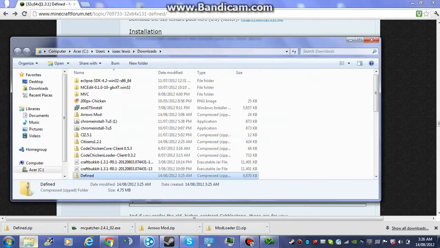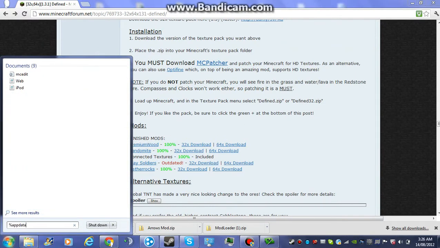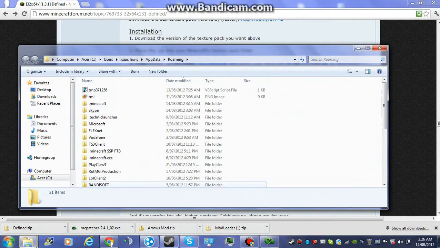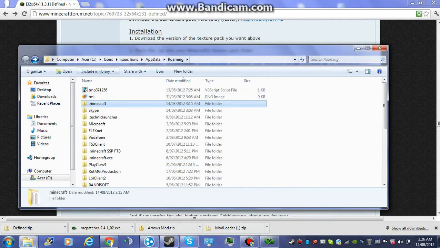Okay, enough of that. You need to press your start button. On Mac, well, search for a Mac video if you have a Mac. You need to type in %appdata% and press enter. This will open a folder. You need to click .minecraft. It should be in roaming.